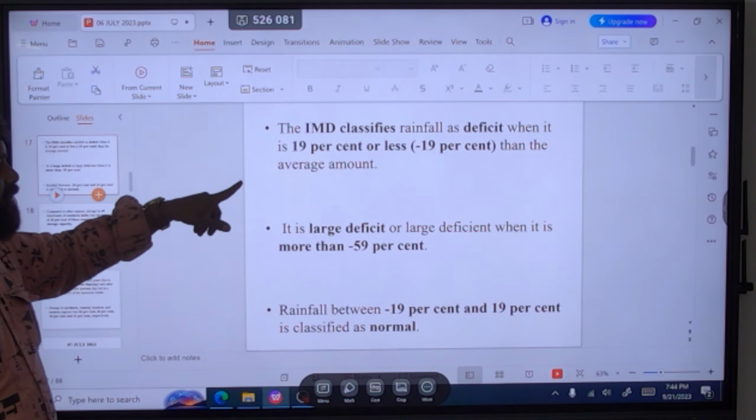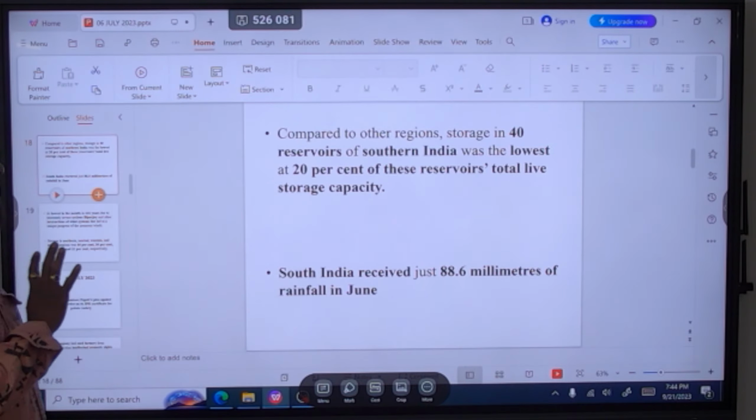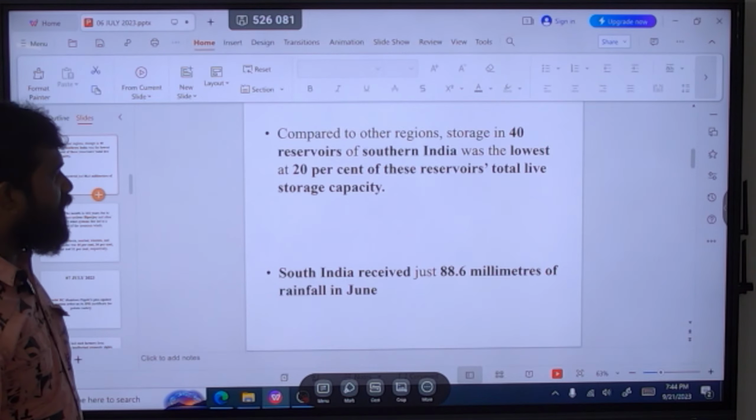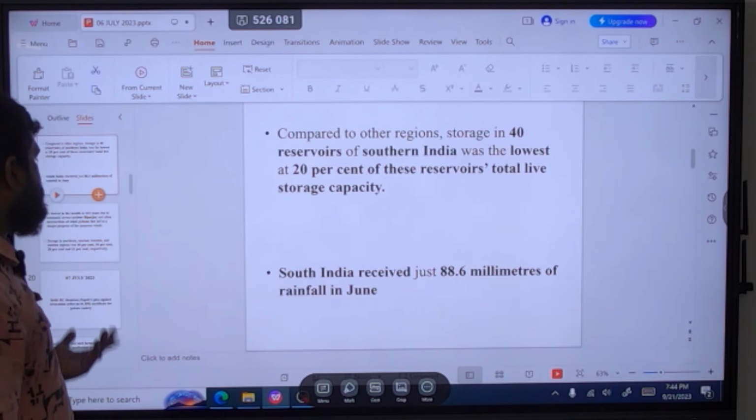Now look at here. In South India, if you see this, 40 reservoirs are there. In those 40 reservoirs, the lowest is at 20% of the reservoirs' total live storage capacity. So 20% of these 40 reservoirs in South India will have the lowest water storage, and South India received 88.6 millimeters of rainfall in this month of June, and it is the lowest for the month in 122 years.